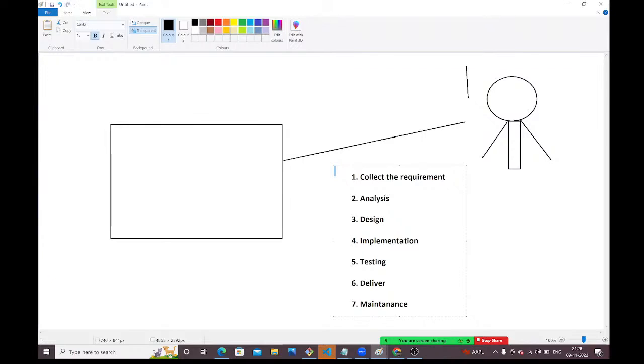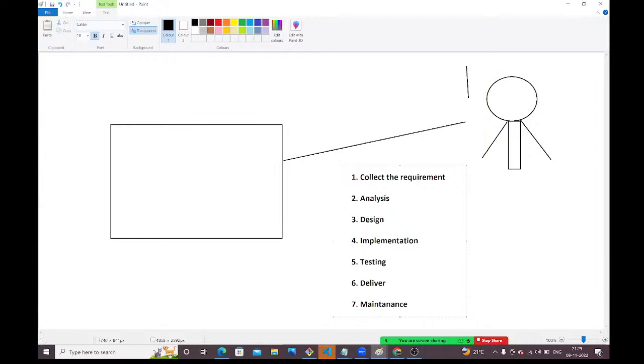If you don't have the clarity, or there is a lot of confusion in the design document, no problem. Go to the team who designed this document. If you still don't get clarity from that person, in companies we have BAs, business analysts, available, guys. Go and talk with that BA. If the BA also doesn't give proper clarity, we are working with the Agile approach. In the Agile approach, you can talk with the clients. Go to the client and get clarity on the requirement. Then start the development. Without proper clarity, don't start the development.